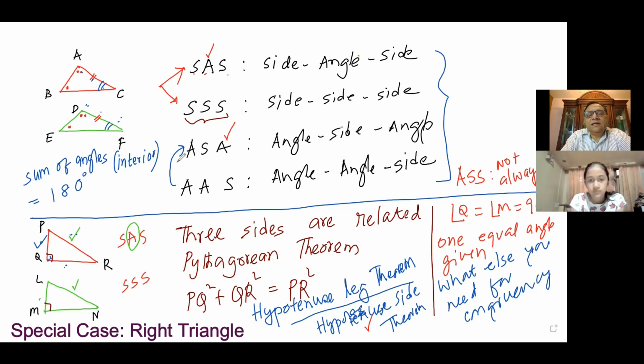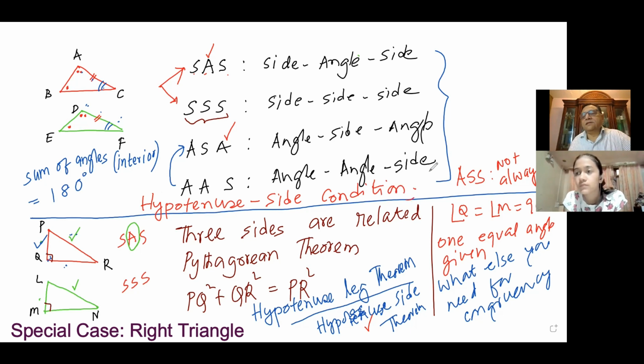SAS, SSS, ASA, AAS, and hypotenuse side theorem. You may say theorem or condition. So these are the 5 conditions which you should know for congruency of a triangle.